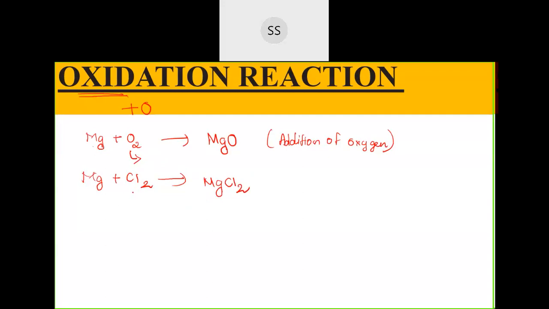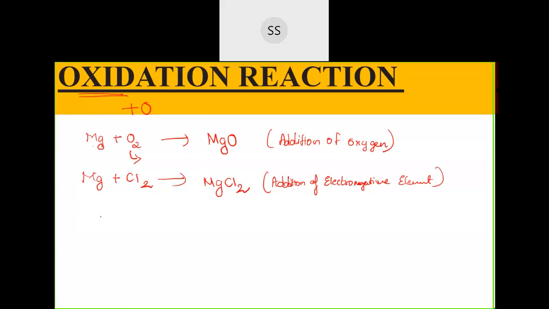Now, one more thing to remember is, if you add any electronegative element other than oxygen, any other electronegative element. Here chlorine is an electronegative element which you are going to add to the magnesium, meaning they are going to combine with the magnesium. So then that will also be called oxidation. So later they even said that addition of an electronegative element can also be called oxidation.